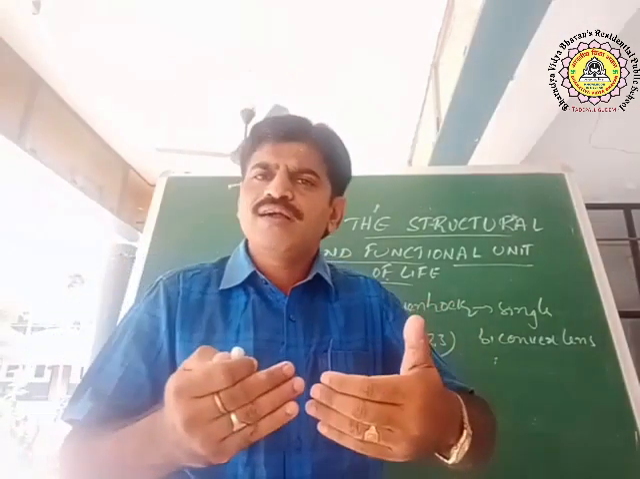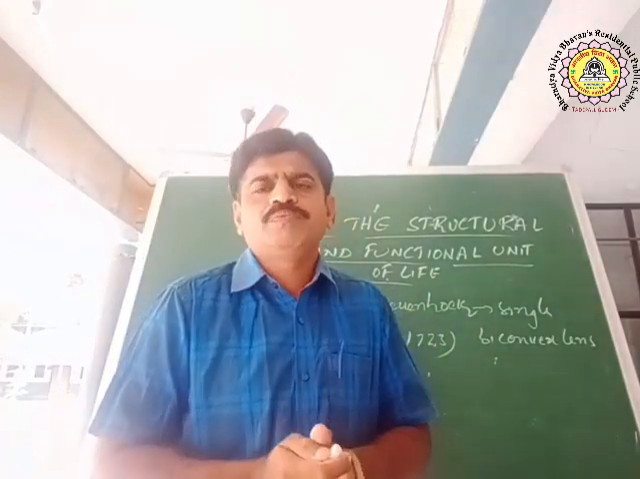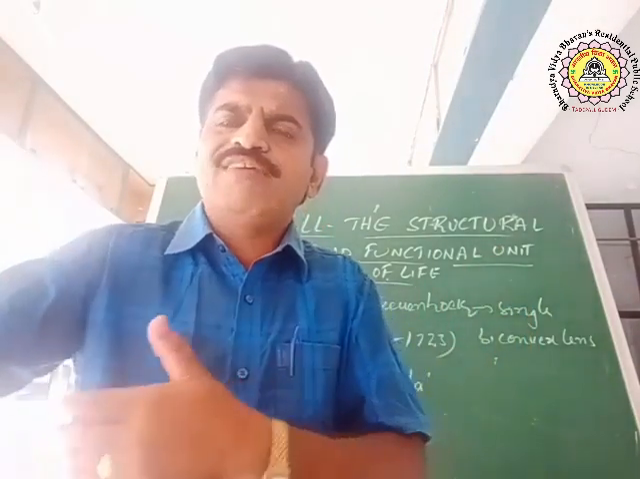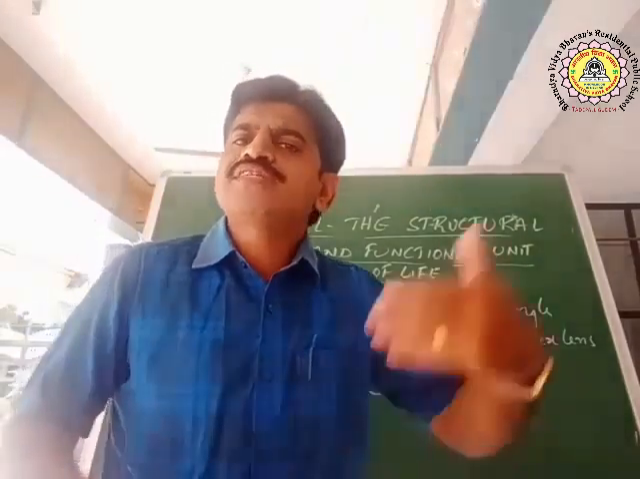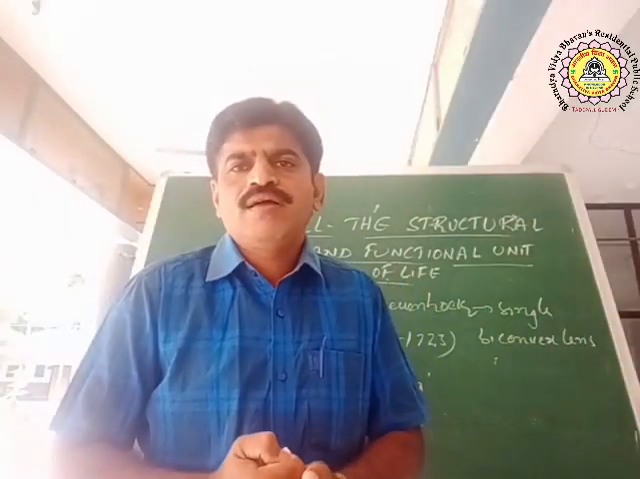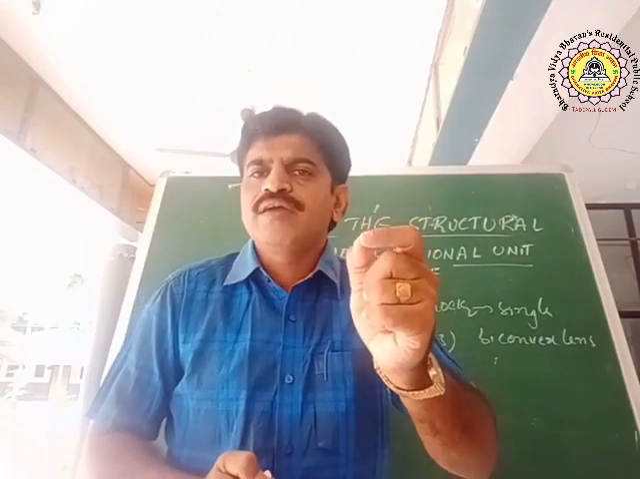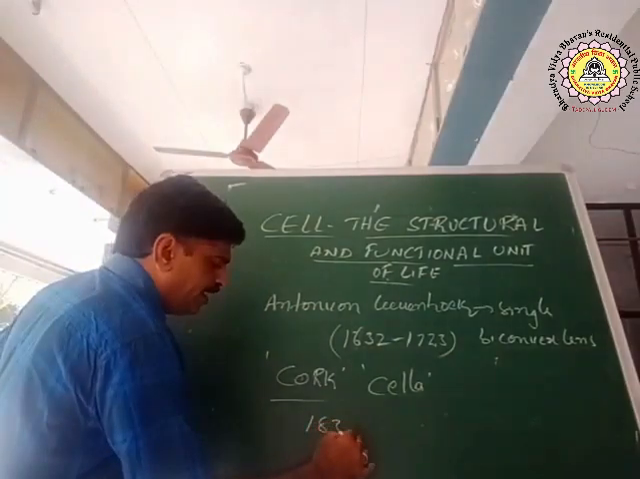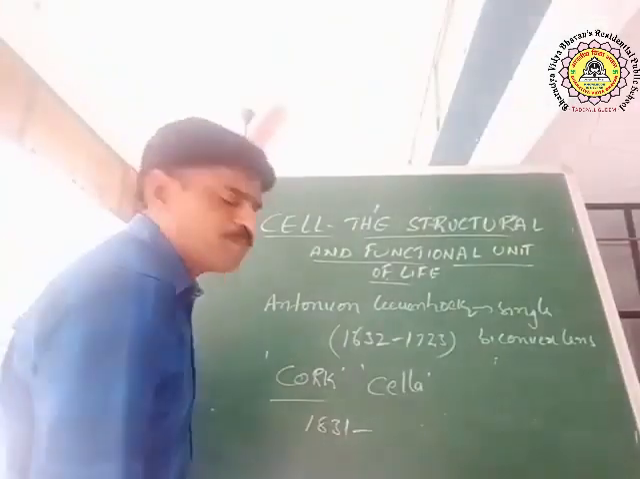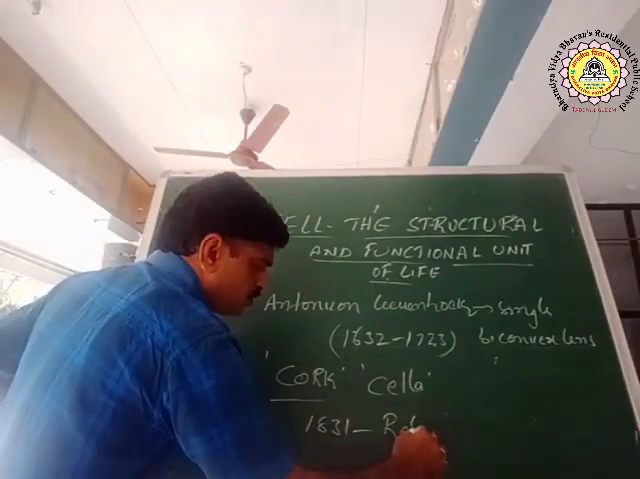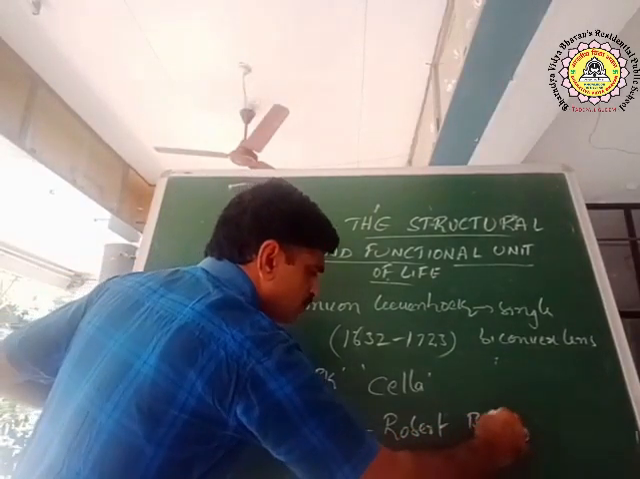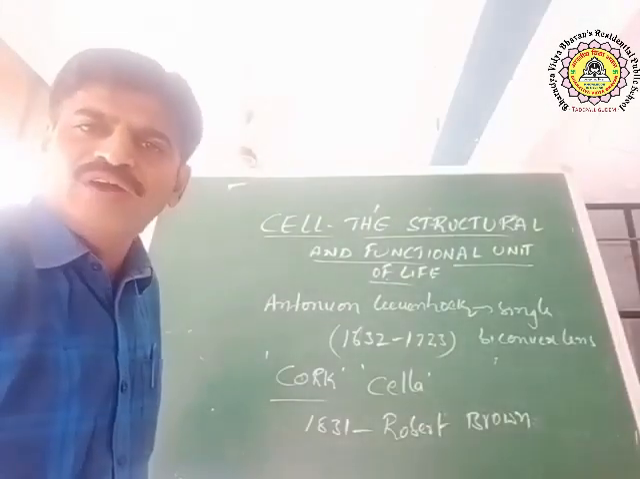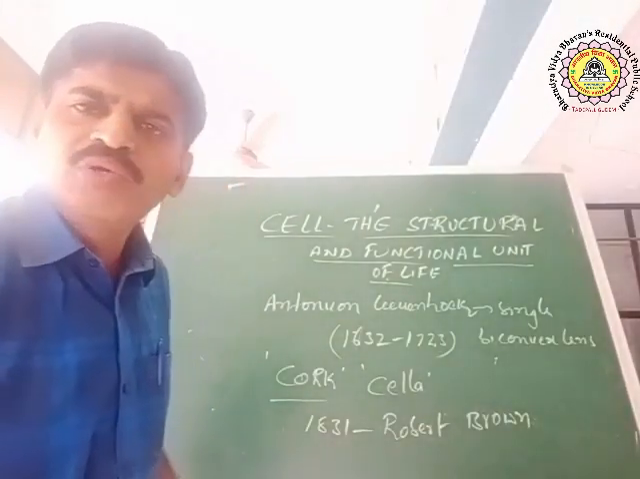If you see the history of cell science after Robert Hooke's microscope, how it developed, then after that some other scientists came. In the year 1831, Robert Brown discovered the nucleus.